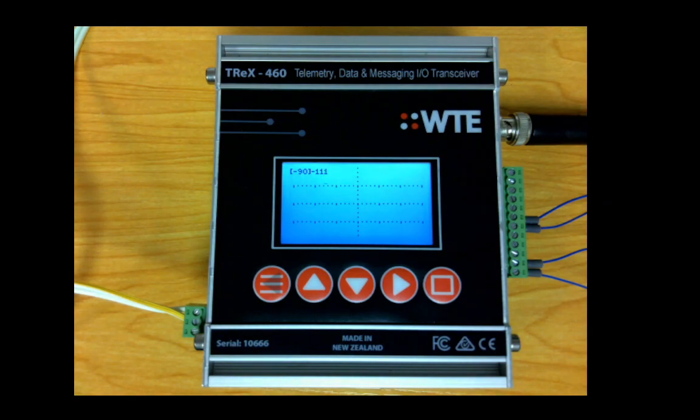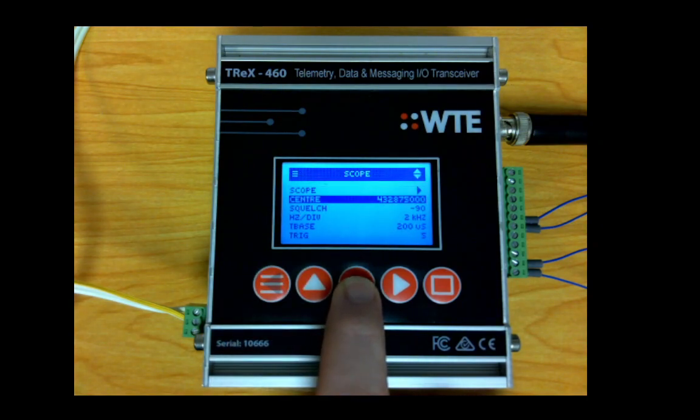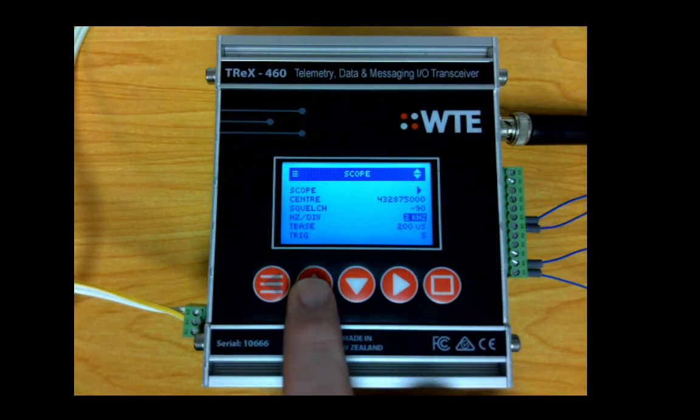The test signal is deviating at 3 kHz and it's a data rate of 1 kilobit per second. Here we can see that this is a sine wave that has been transmitted, and we can improve how this is displayed by scaling the display.